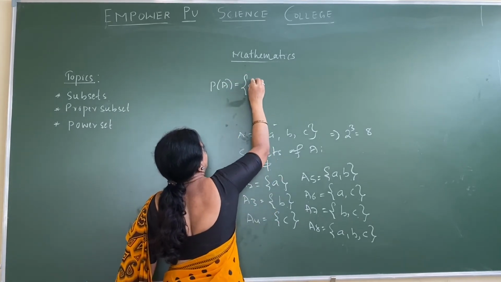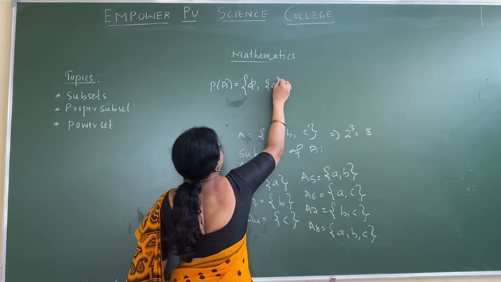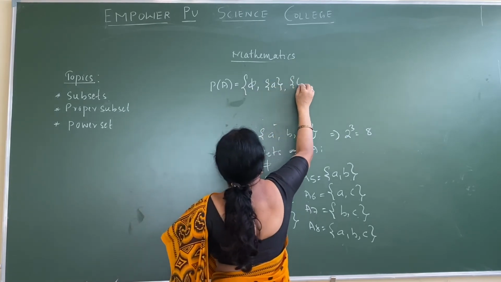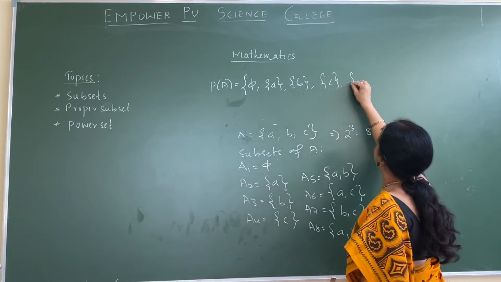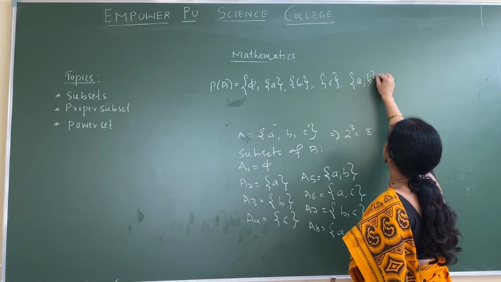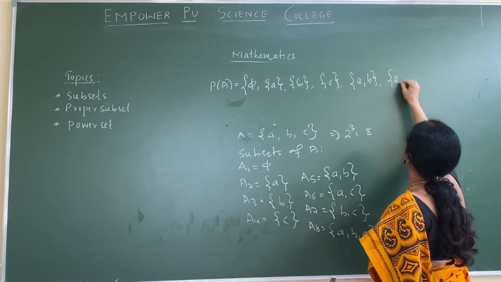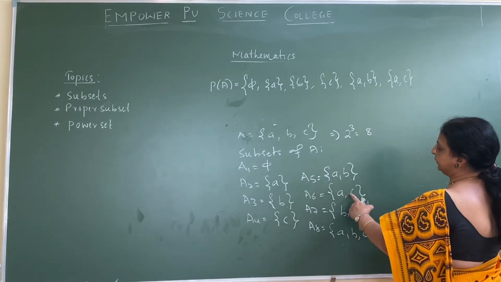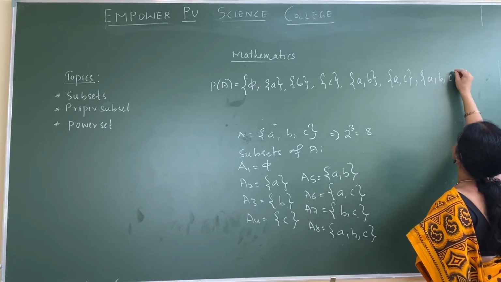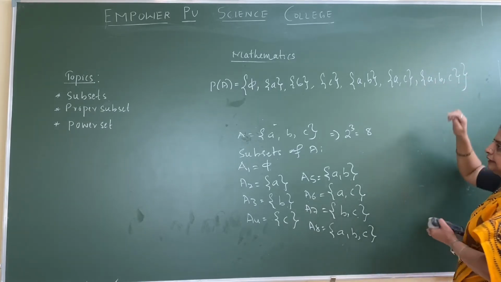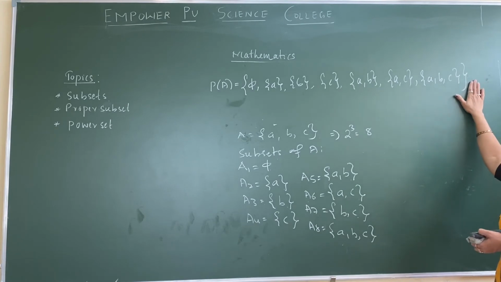First one is the null set, then A, then B, then C, then AB, then AC, then ABC. Then close this set.